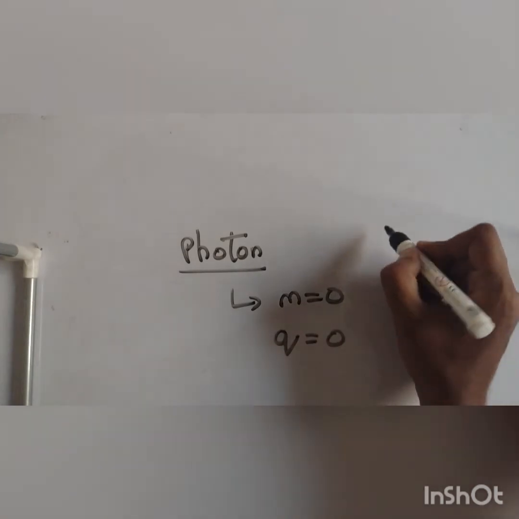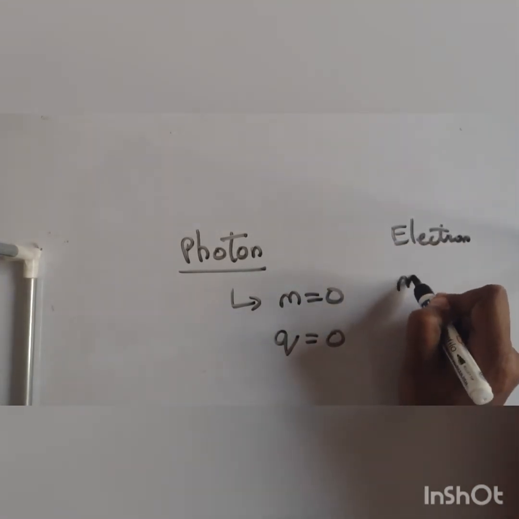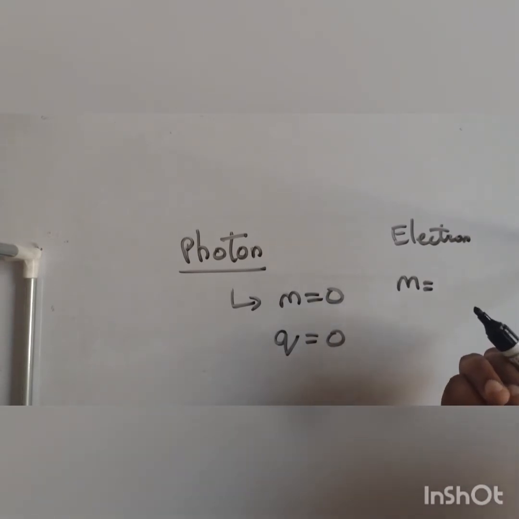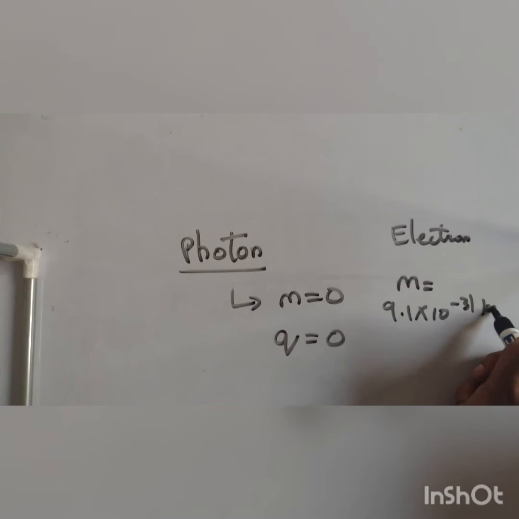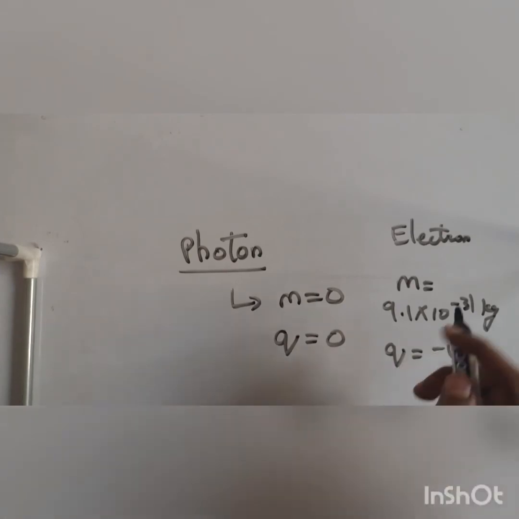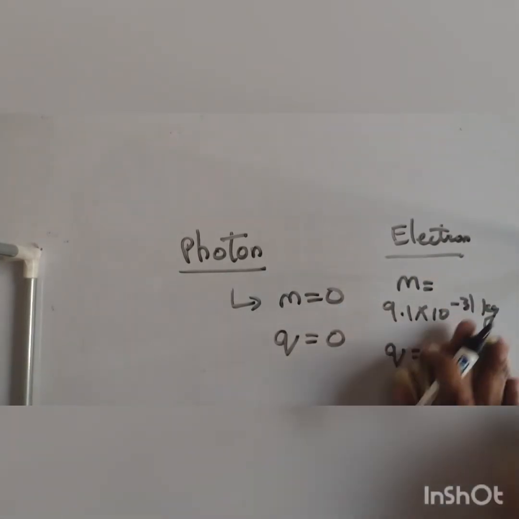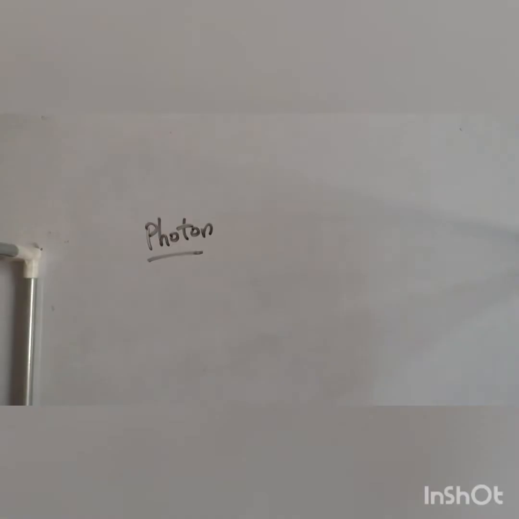So there is a basic difference. What is a photon, and on the other hand, what is an electron? An electron has mass, which is 9.1 times 10 raised to minus 31 kg, and it has a charge, which is negative. This is the basic difference between electron and photon. Light or any electromagnetic radiation always has an elementary particle known as a photon. Now we are defining what exactly light is and where it comes from.